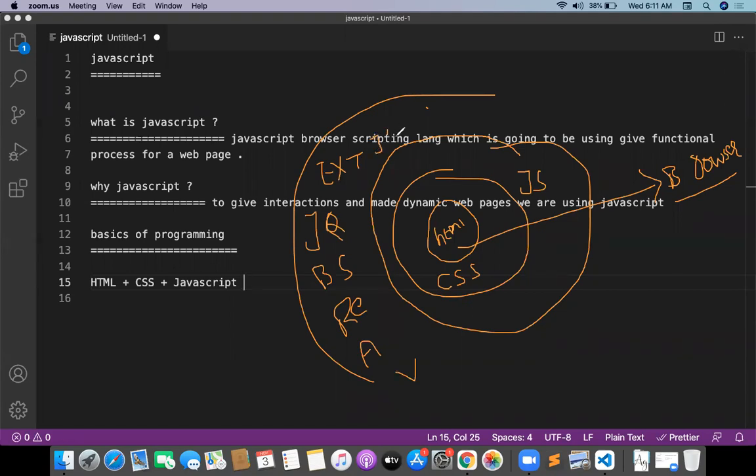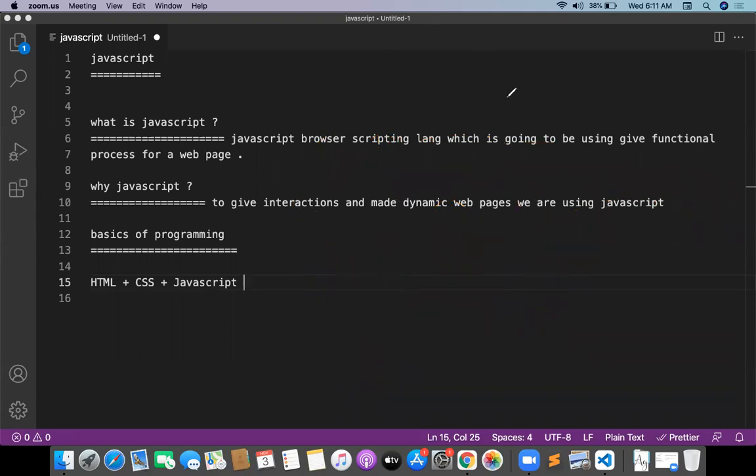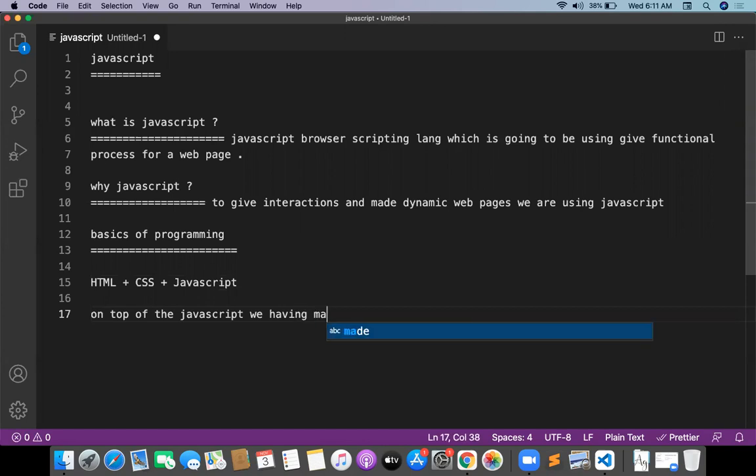There are multiple libraries available nowadays on top of the JavaScript. Let me write something now. What are the different kinds of libraries available nowadays? On top of the JavaScript, we have many libraries included.